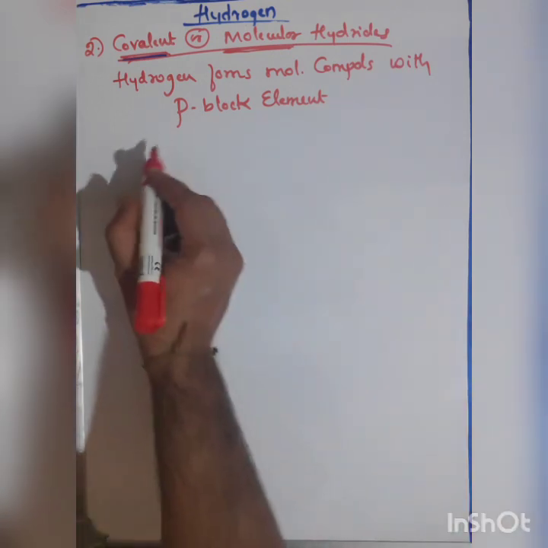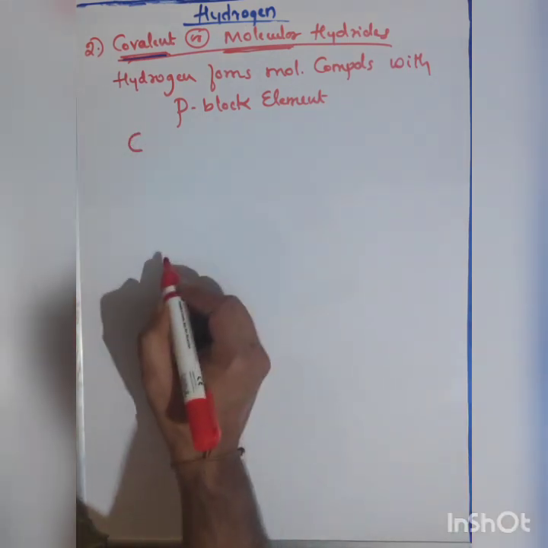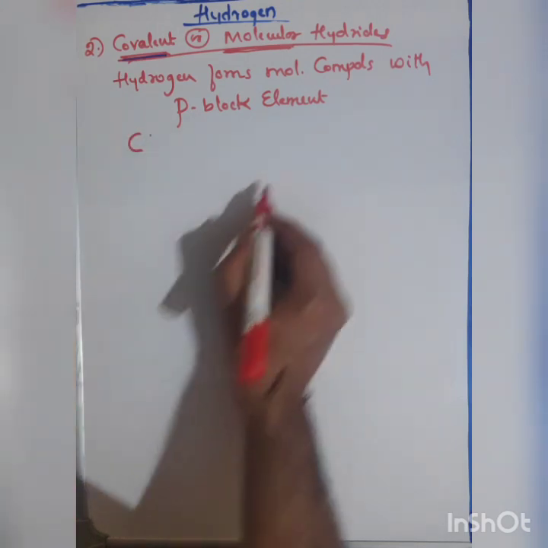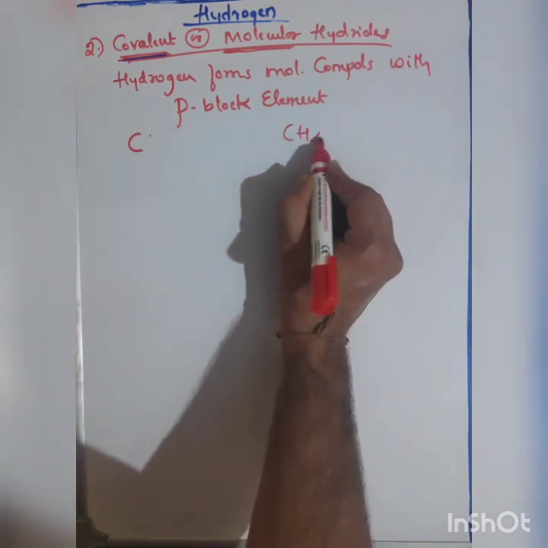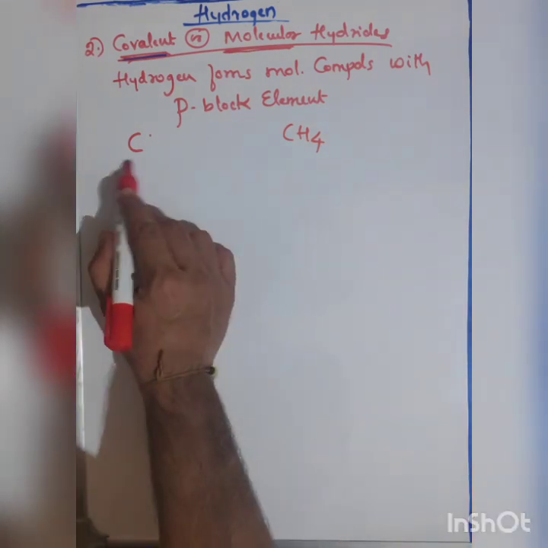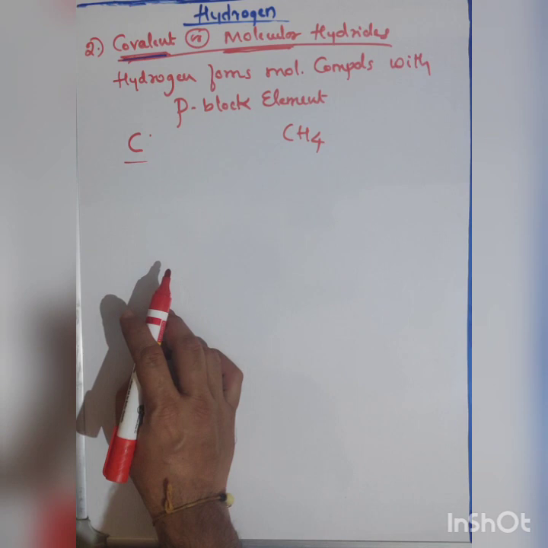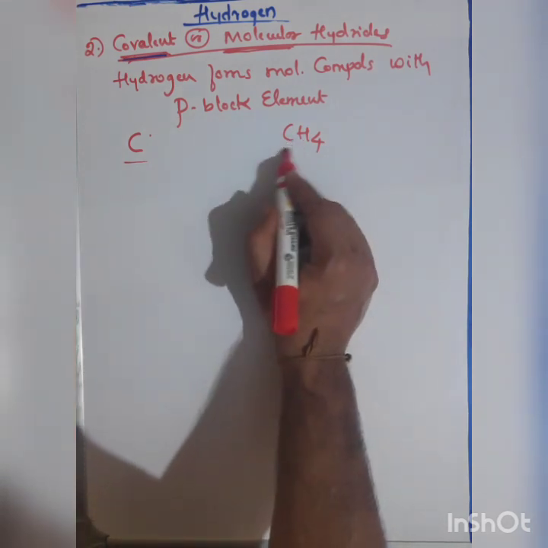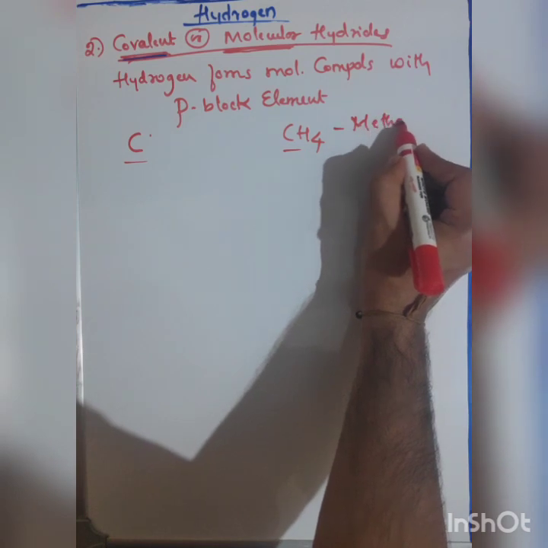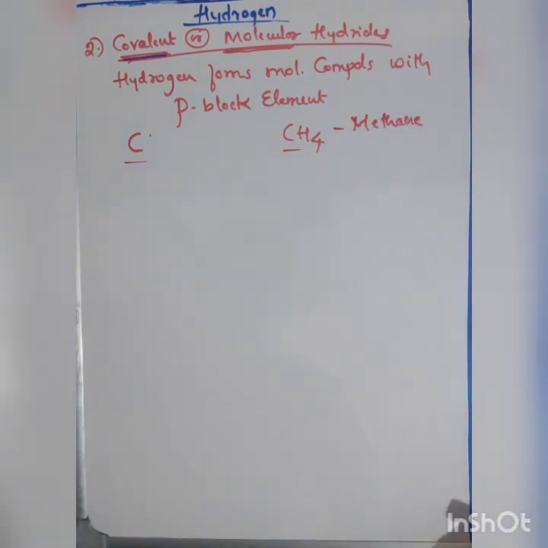First of all, hydrogen will combine with carbon and we obtain CH4. The valency of carbon is 4, which is why we obtain CH4, called methane.